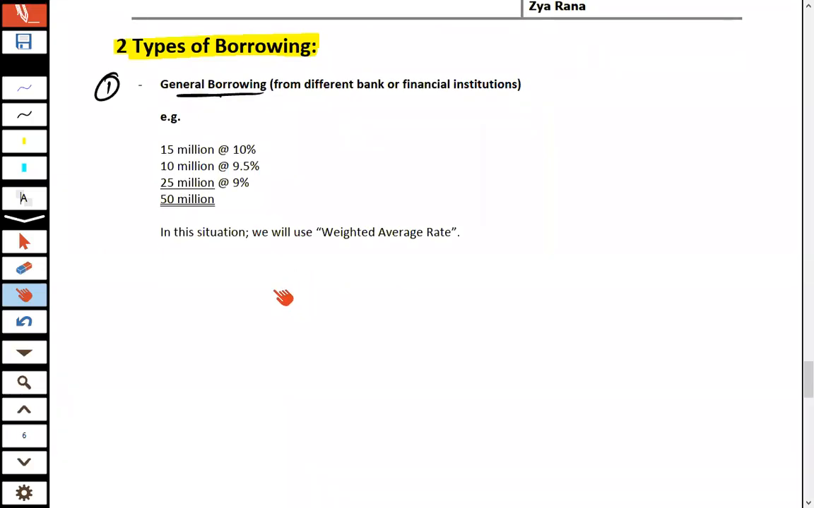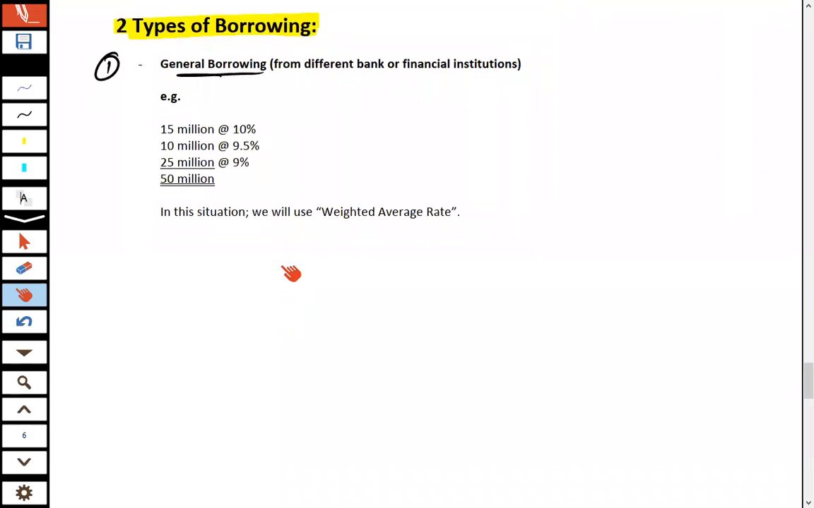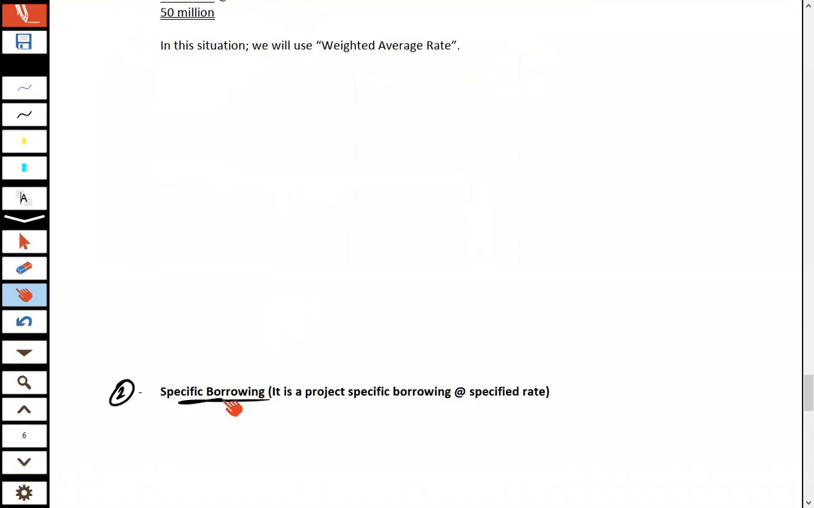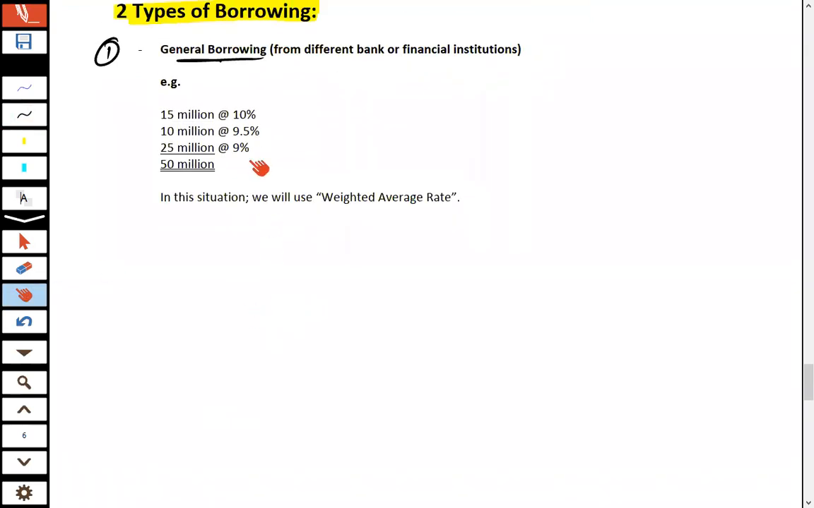I'm repeating again. If an entity wants to borrow funds, the funds can be borrowed in two manners: general borrowing and specific borrowing. What exactly do we mean by specific borrowing? It is a project specific borrowing at a specified rate. But general borrowing means an entity is acquiring loans from different banks or financial institutions. For example, 15 million at 10%, 10 million acquired at 9.5% interest, and 25 million of loan acquired from a third source at 9%.